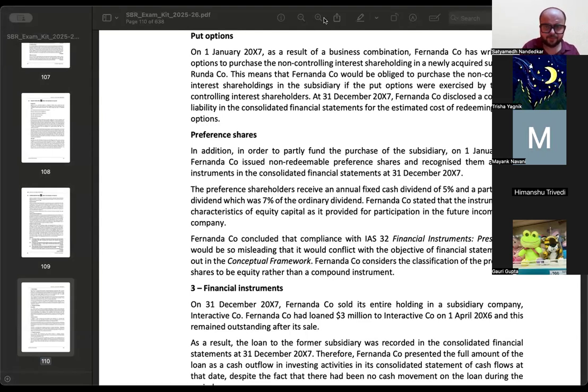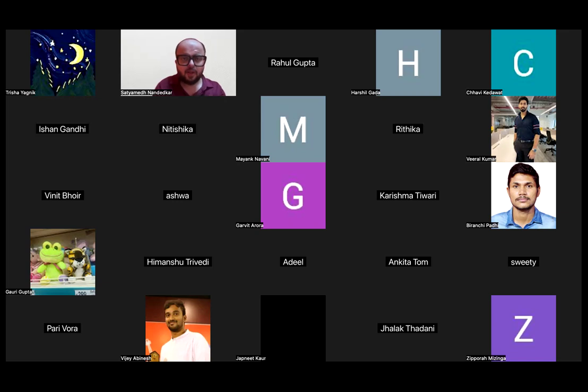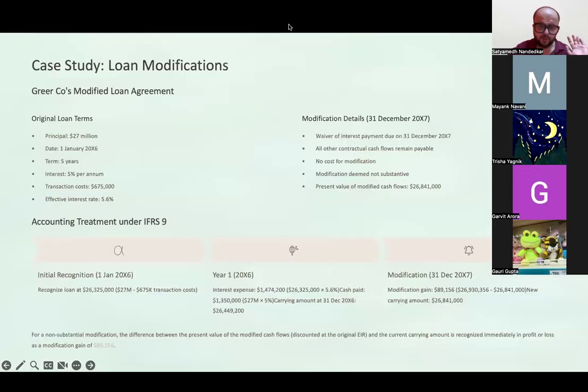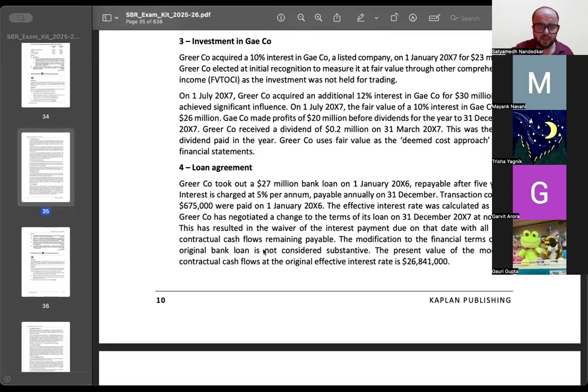सही बताया. अब there's a question called Greer company in the exam kit. That Greer company वाला question also has some part of financial instruments present. तो एक बार वो देख लेते हैं. लोन अग्रीमेंट है, that is an independent part of the question. वो ऐसे तो consolidation का question है, but it is an independent subpart in that. Sorry, I'll take you to the question. गलती से ये खोला. ये देखो.